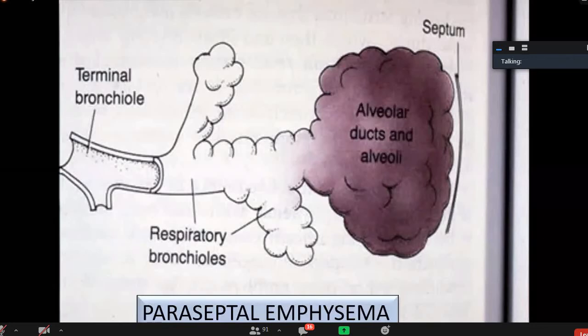Muiz Tariq, are you the only one attentive? What about the other ones? Alpha-1 antitrypsin. What is alpha-1 antitrypsin? What does it do? Okay, later on we will discuss it.